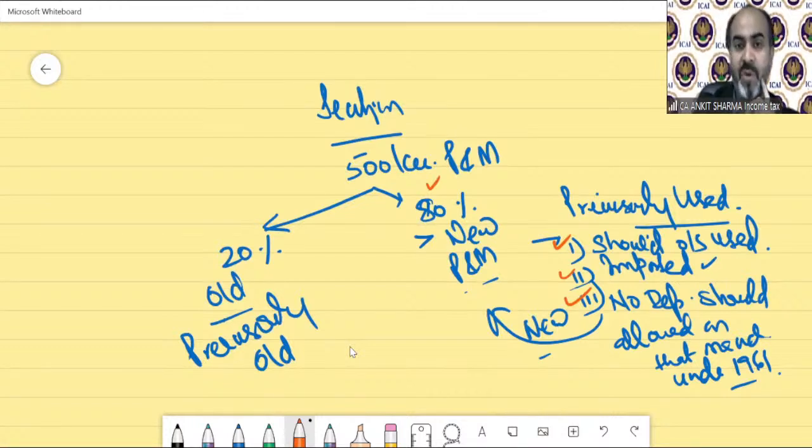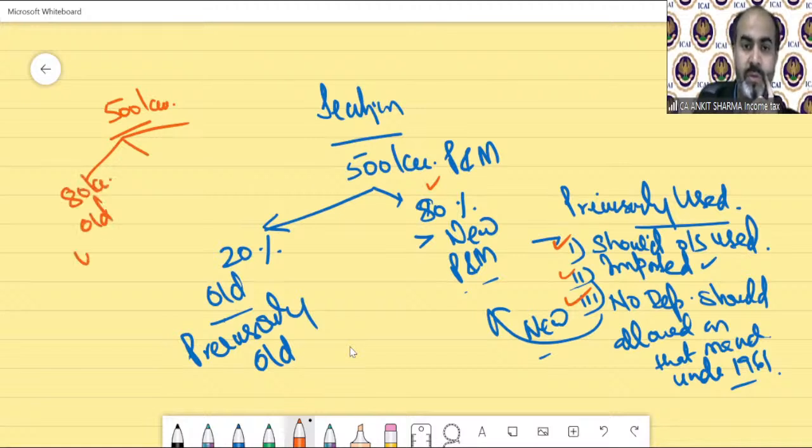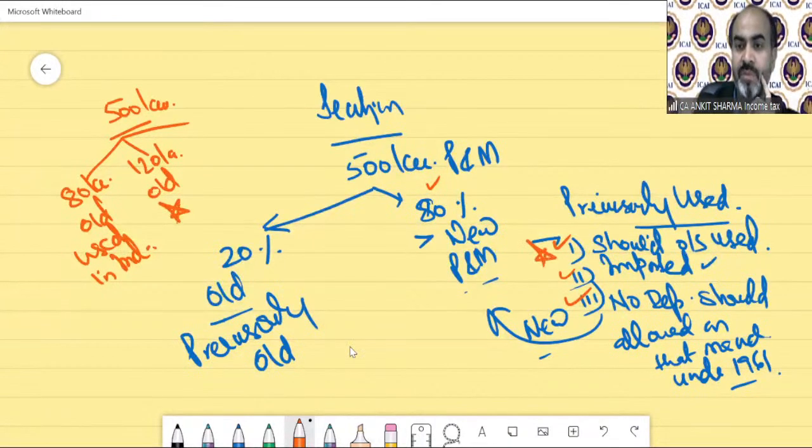For example, if you have 500 lakh machinery total, out of which 80 lakh is old, used in India. Clear? 120 lakh is old but fulfills all these three conditions. And the remaining 300 lakh is new machinery.